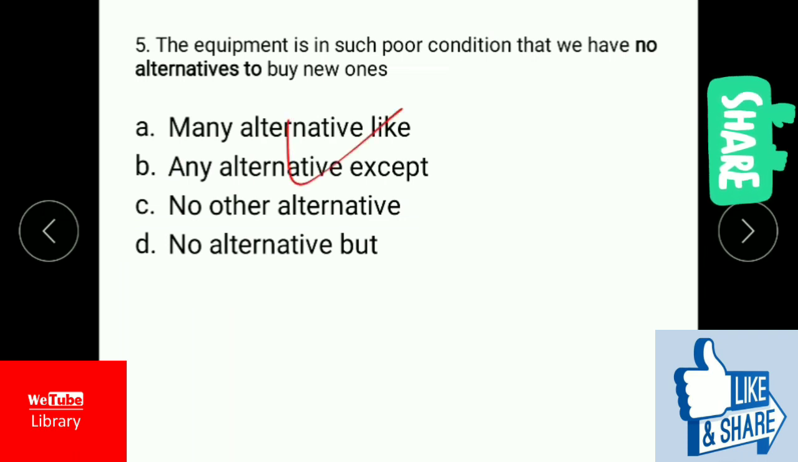So these two options will not come into consideration because they are saying that there are many alternatives. They are saying that there is an alternative, but the condition is very poor so that we cannot use it. So there is no alternative, either it is C or D. We can use the condition that we have no other alternative, but at the end of the sentence they have given buy new ones. What we can say is that we don't have any alternative but we can buy new ones. It is the answer.